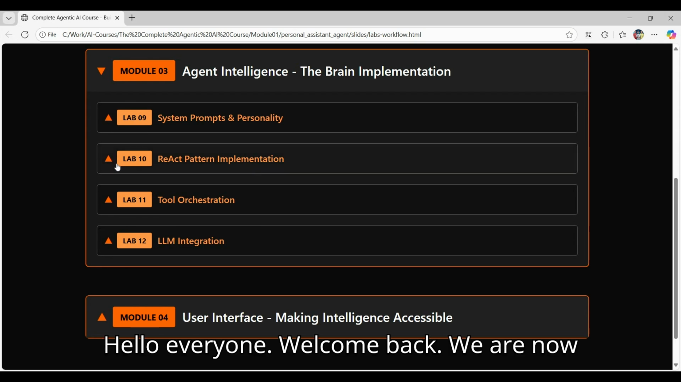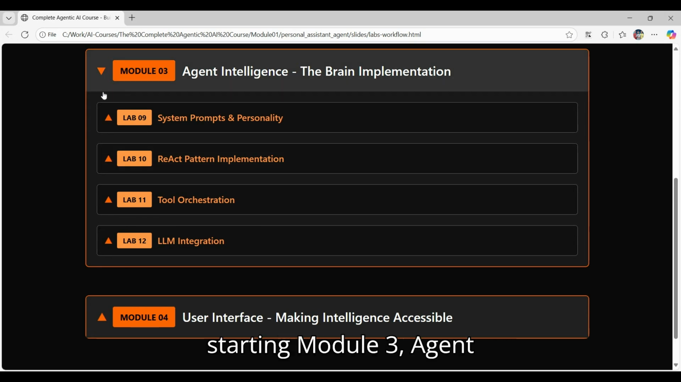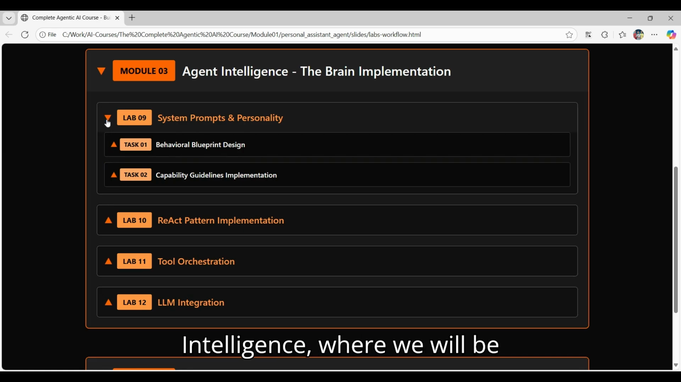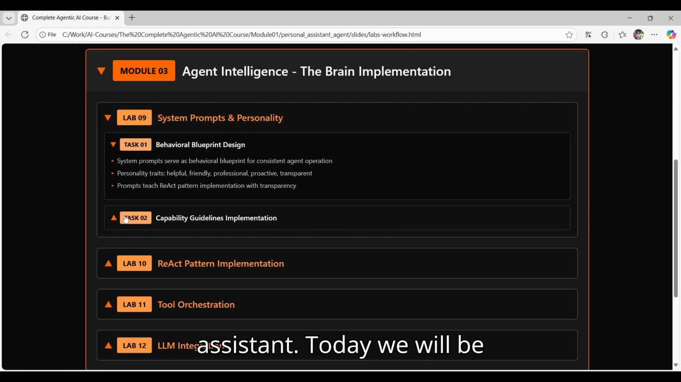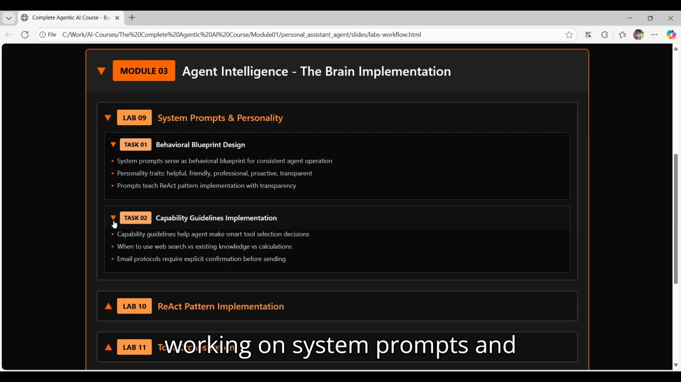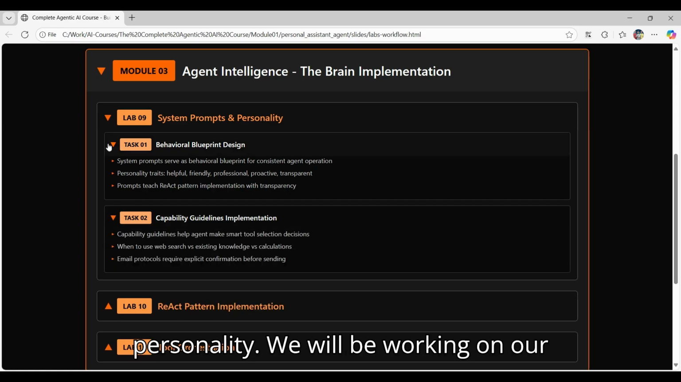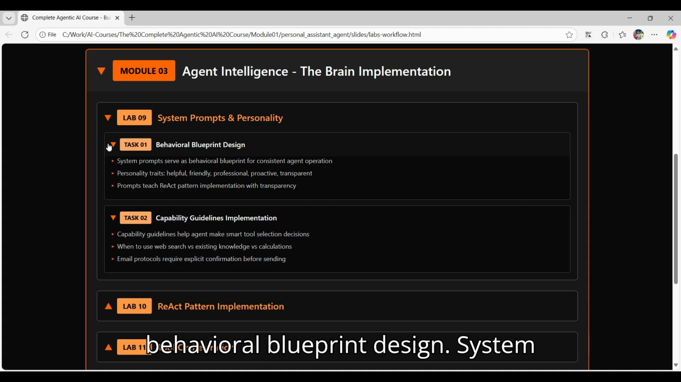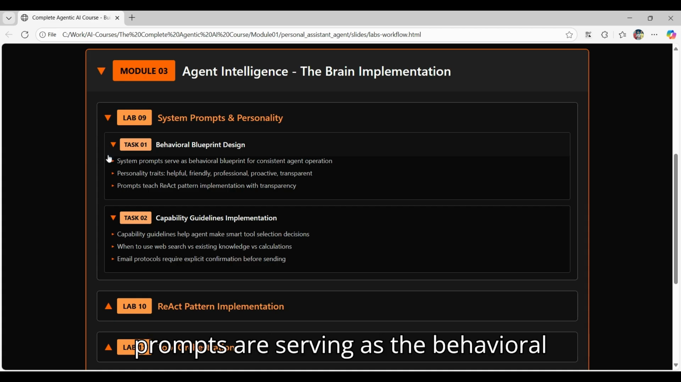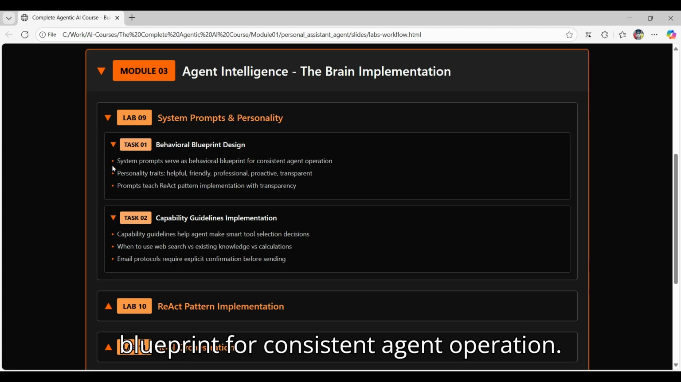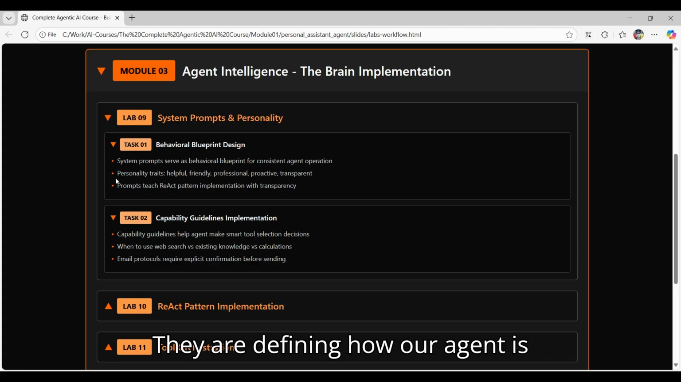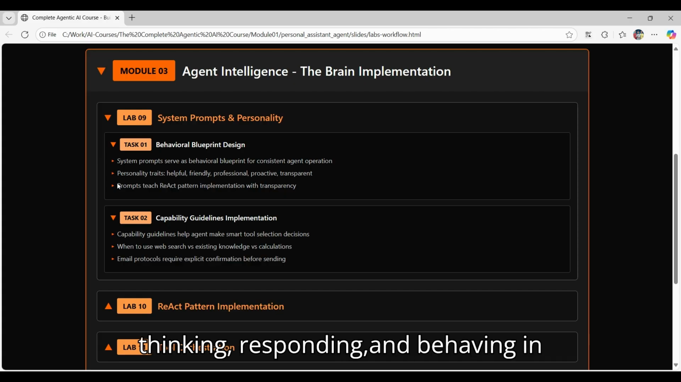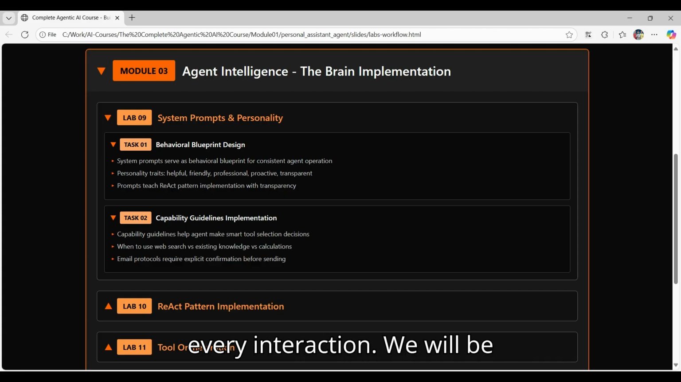Hello everyone, welcome back. We are now starting Module 3, Agent Intelligence, where we will be implementing the brain of our personal assistant. Today we will be working on system prompts and personality. We will be working on our behavioral blueprint design. System prompts serve as the behavioral blueprint for consistent agent operation. They define how our agent thinks, responds, and behaves in every interaction.